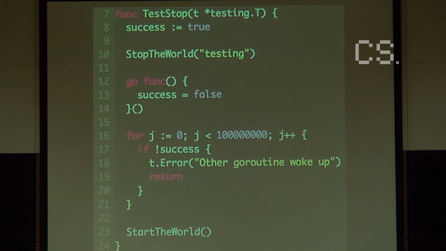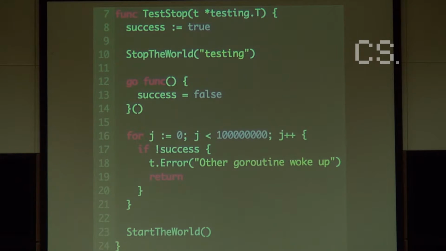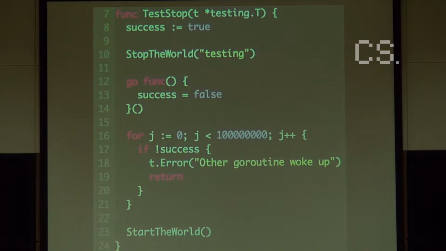Normally this would cause the Go scheduler to see, oh, this has been running for a while, I'm going to pause it and run this other thing to make sure it's evenly scheduled. But because I say stop the world, nothing else gets to run, this just works. It never gets overwritten. And then at the end, when I say start the world, only then does my Go routine get run. So this is not actually useful, but it's interesting that we now know that we can call these hidden functions.